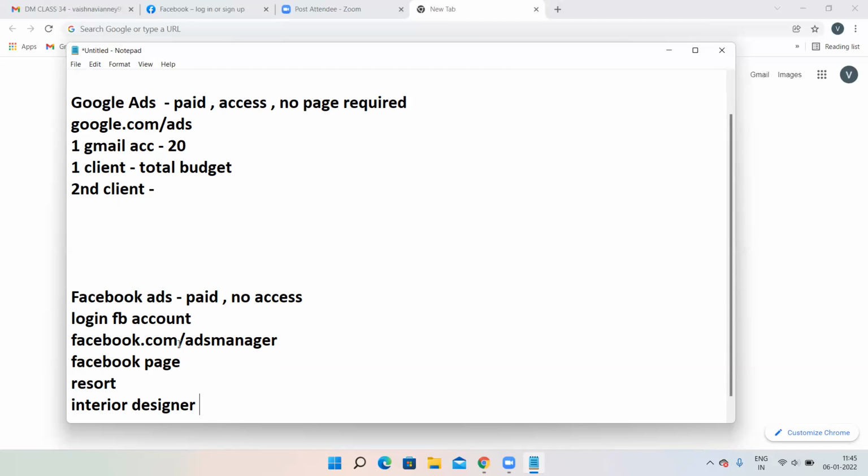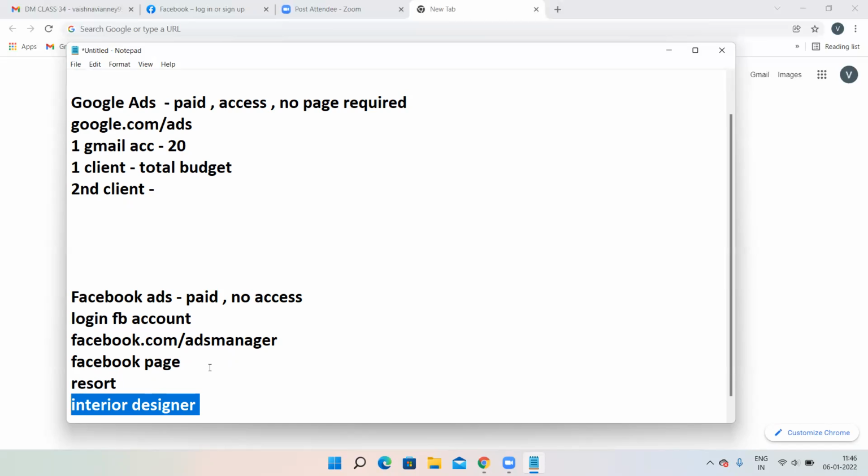But these two people cannot give their facebook.com/ads manager access to you. So what will happen if they do not give ads account access to you? Obviously, you cannot run ads for them. So let's assume instead of logging into their ads account, you are creating ads for them in your ads account. In your Facebook account, you are creating ads for them. Then for this person, one campaign, for this person, one campaign. But the problem over here is you cannot give separate budget for this person and for this person. That is the drawback over here.